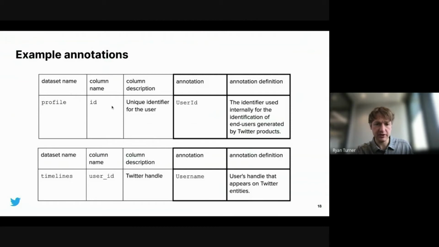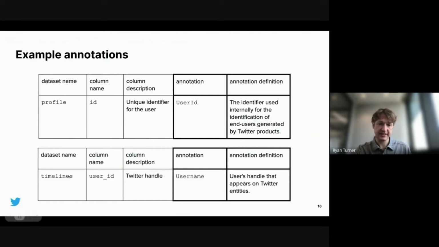And here, these are the features. We have the name of the dataset, which is say timelines. And then here we name the column user ID, but it's very subtle because the actual true label in this case is username, not user ID. And then there's a description, which is Twitter handle. This is the clue that the system might be going off of to determine that it's a username instead of user ID.